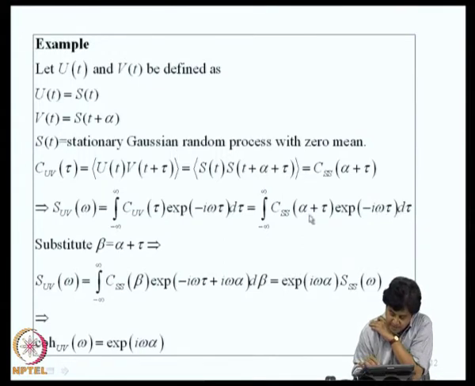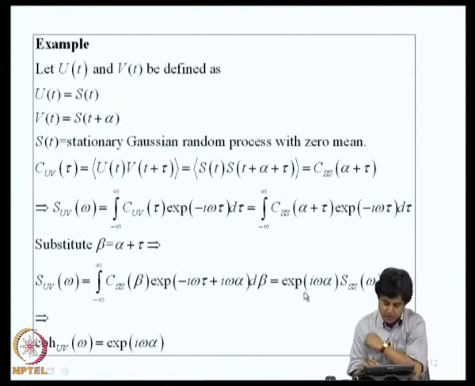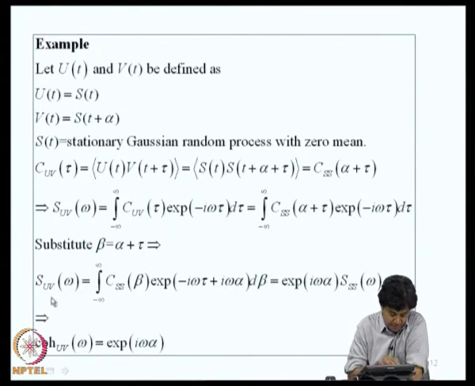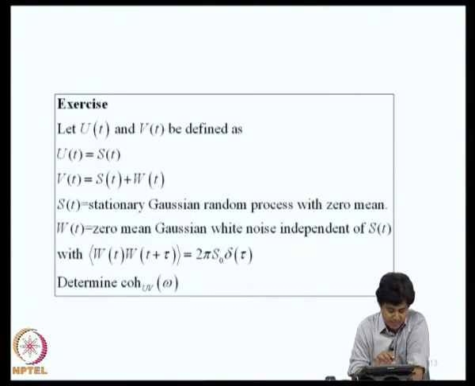We can now make a substitution beta as alpha plus tau and limits of integration would remain unchanged, but CSS of alpha plus tau will become CSS of beta and this tau will be beta minus alpha, and if you use that we get SUV of omega is exponential of i omega alpha into SS of omega. This would mean coherency UV of omega is exponential i omega alpha. We can consider a similar problem.